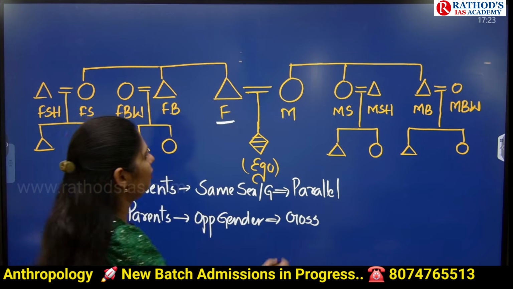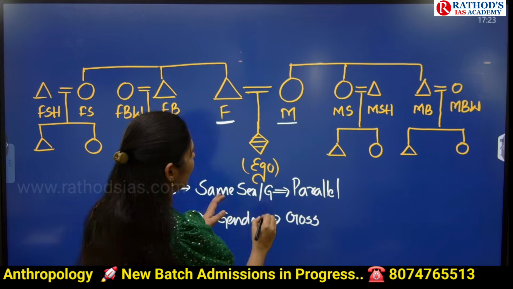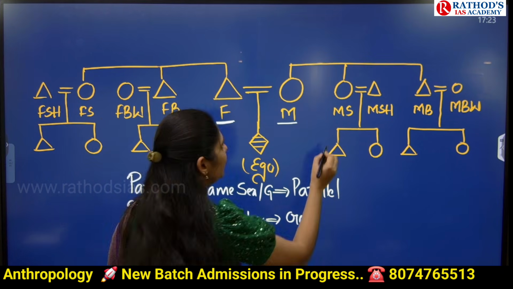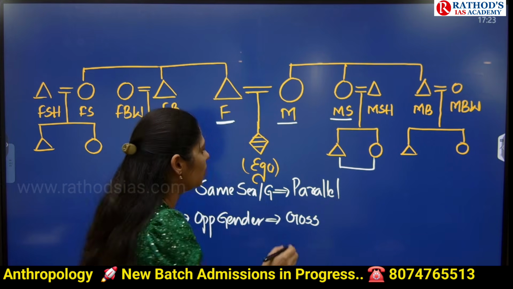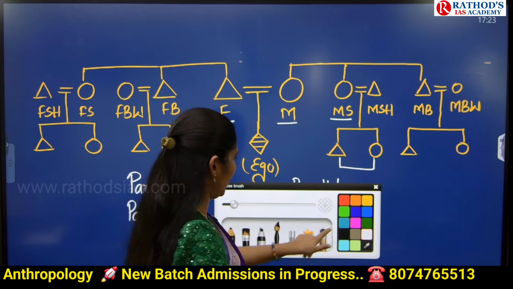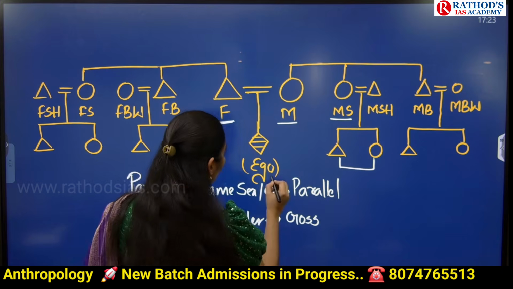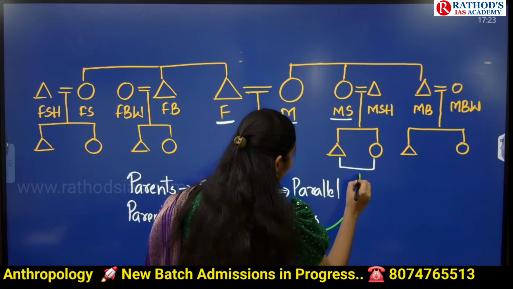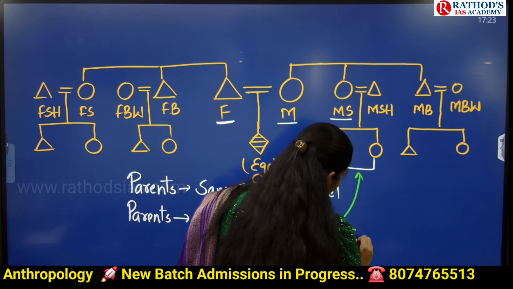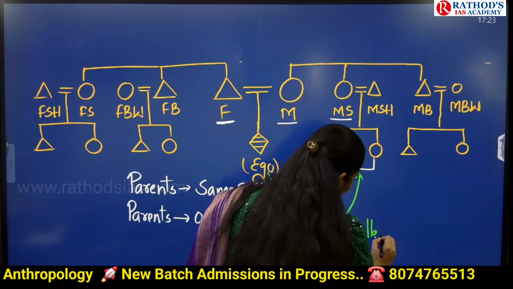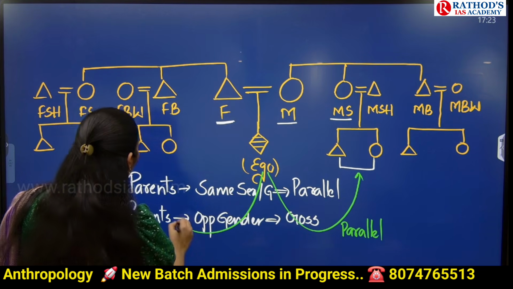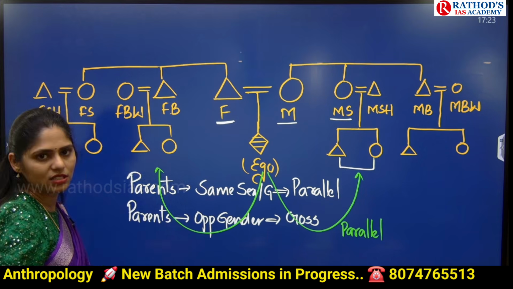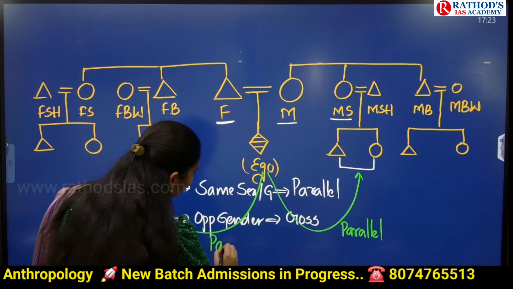So here, if you take mother's same sex sibling, mother's sister, her kids will be parallel. For this ego, this will form parallel cousins from the mother side. For this ego, father's brother's kids will become parallel cousins.